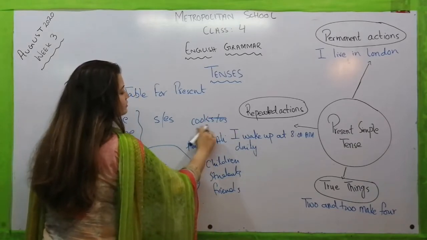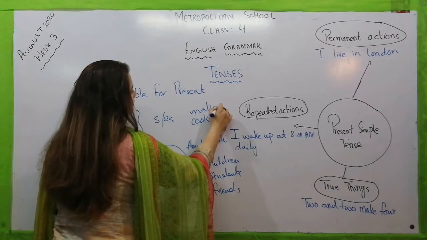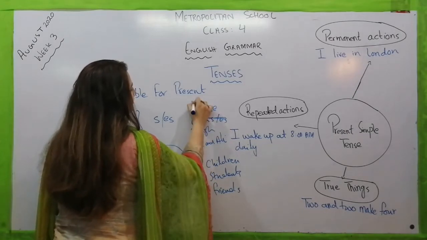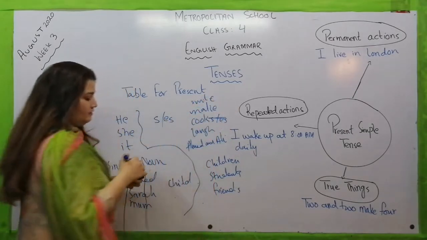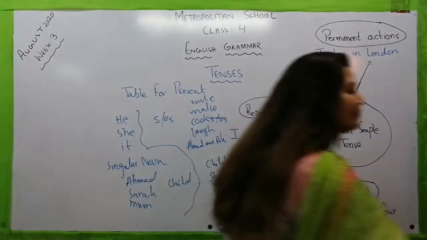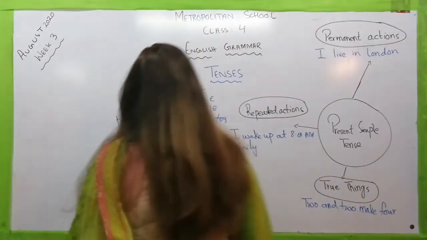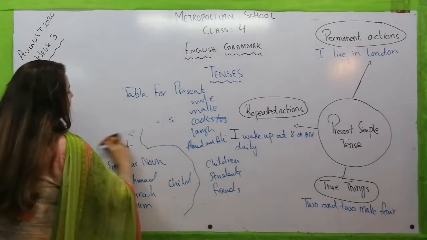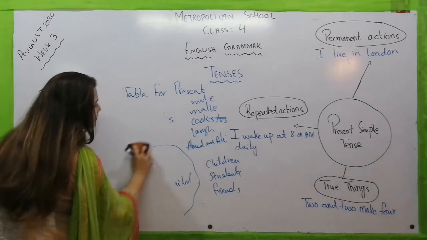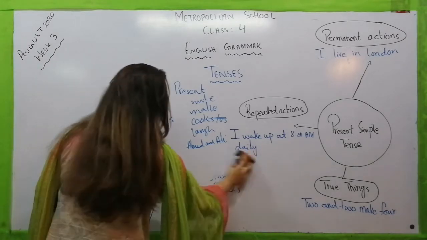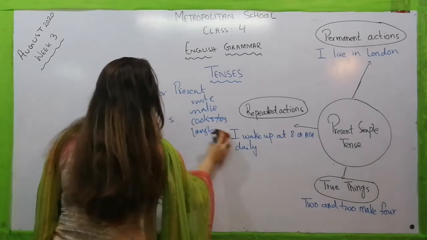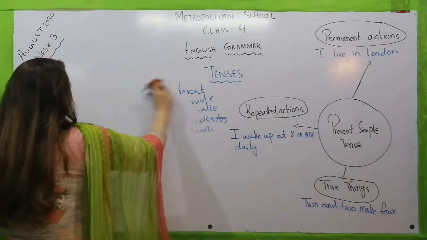We just write cook, make, laugh or smile. This is the simplest thing. Whenever we talk about any singular noun, we have to add s or es with the verb, and whenever we talk about any plural noun, we do not have to add s or es with it.